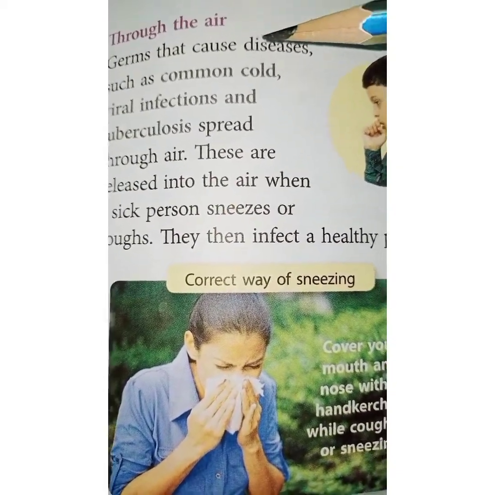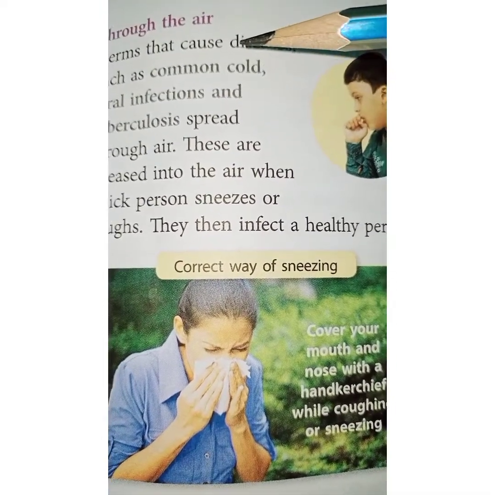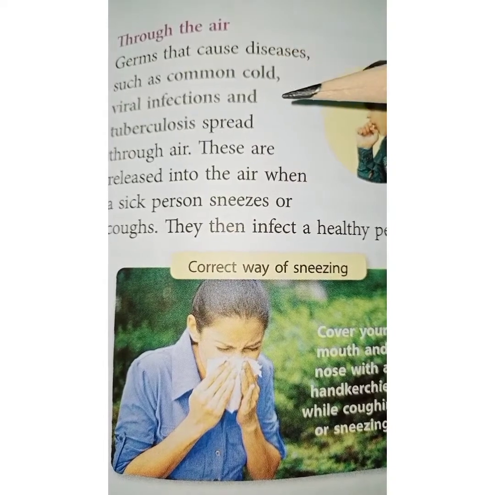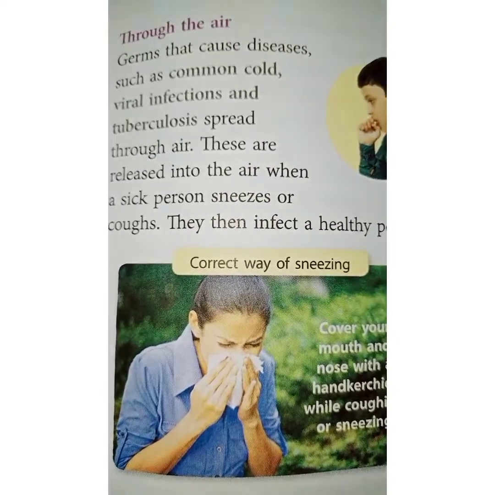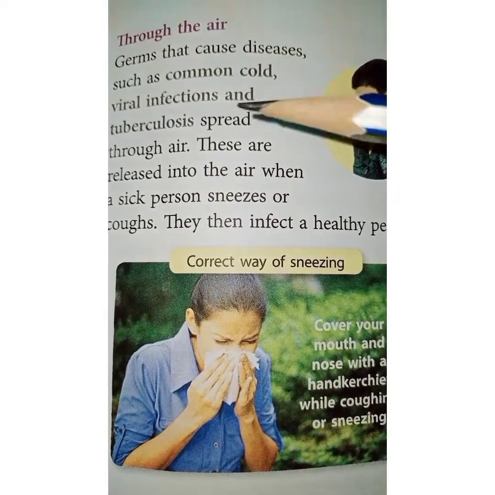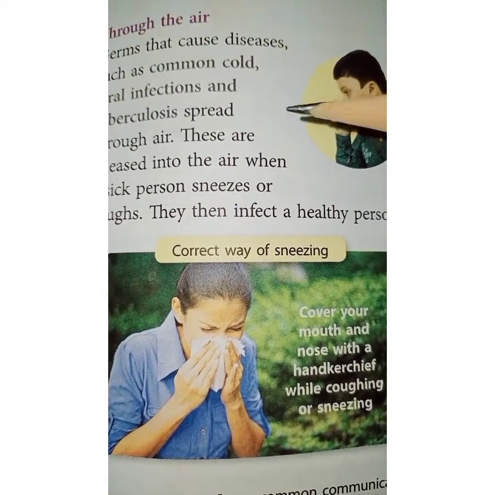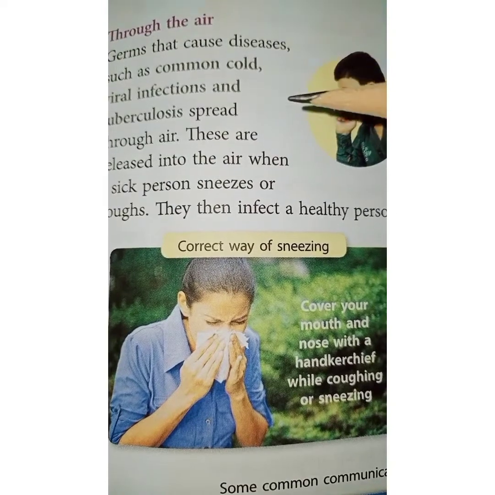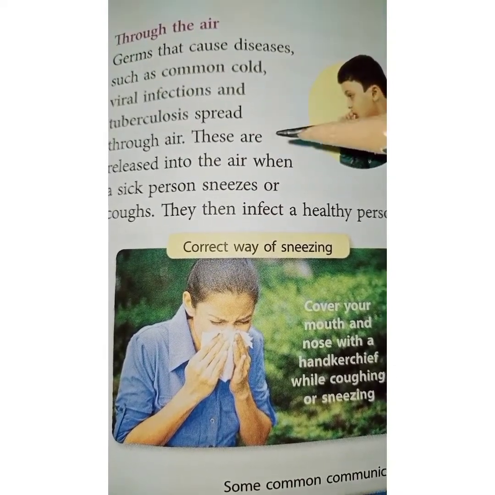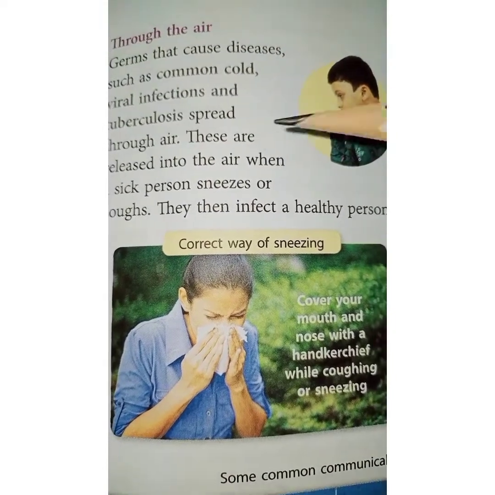Through the air. As we know, most of these communicable diseases spread through air. Germs that cause diseases such as the common cold, viral infections, and tuberculosis, that is TB, are usually spread through air.